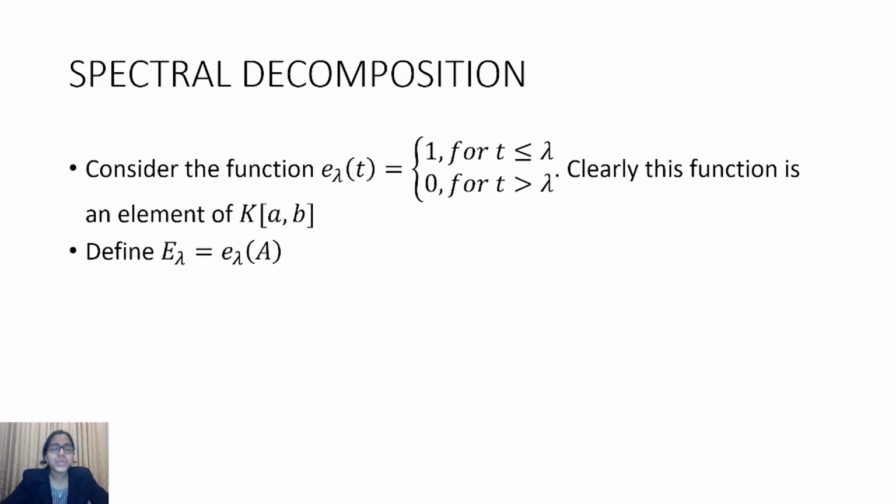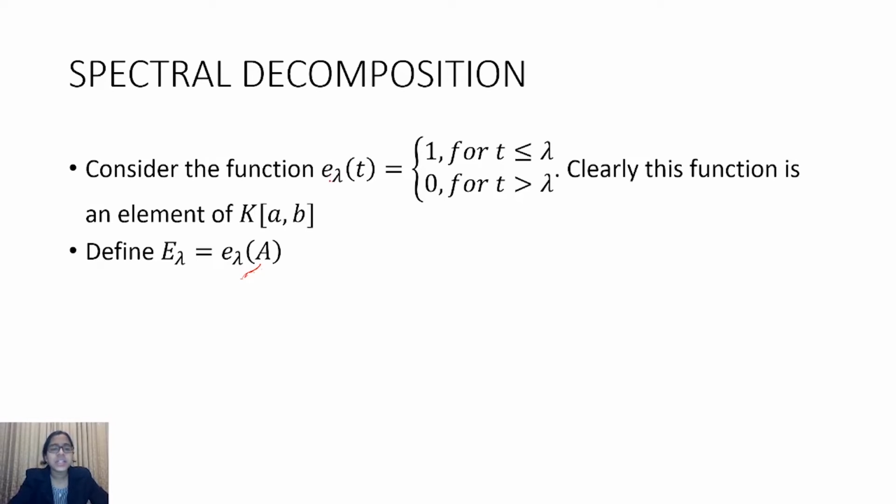Now we are going to define E lambda to be equal to E lambda of A. How can we be sure about this E lambda of A? We have seen in the previous lectures that corresponding to an element in K of AB we can define an operator phi of A. If phi of t is an element of K of AB, then phi of A can be defined with the help of a sequence of polynomials.